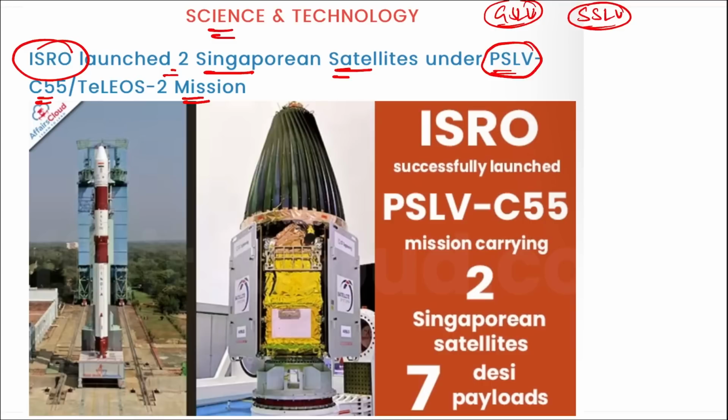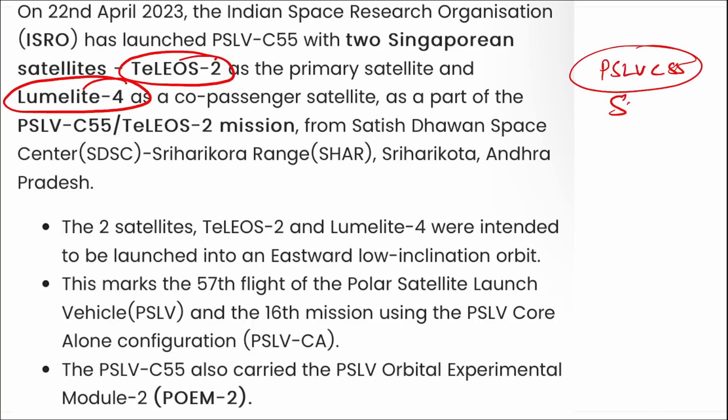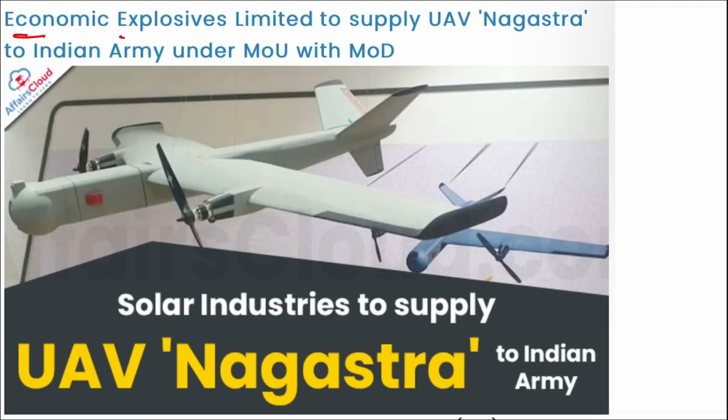So it was your ISRO that recently launched 2 satellites using their PSLV C-55 rocket, and these 2 satellites are TeleOS-2 as the primary satellite and Lumilite 4 as the co-passenger satellite. So you can see these 2 satellites, TeleOS-2 and Lumilite 4, were recently launched using the PSLV C-55 rocket. They were launched from Satish Dhawan Space Centre in Sriharikota in Andhra Pradesh. Right? Moving on.